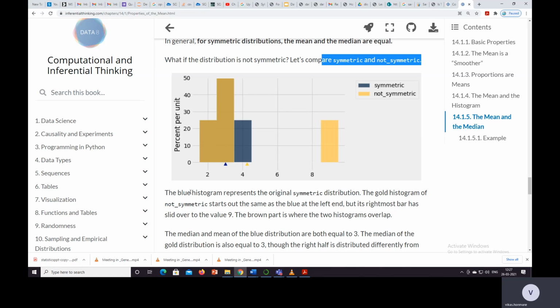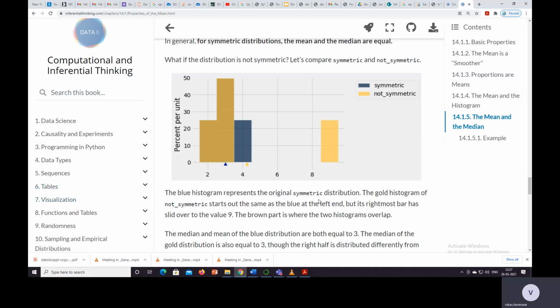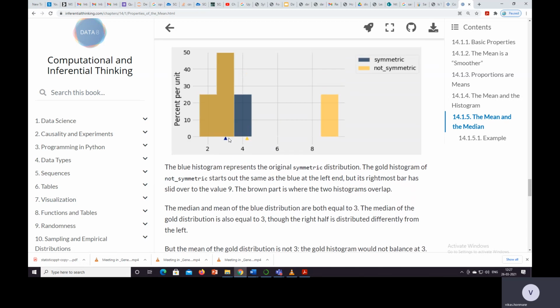So the blue histogram represents the original symmetric distribution, and the gold histogram is not symmetric. And here the observation for the symmetric distribution is that we have mean and median which is 3, and for the non-symmetric we have median as 4 and mean as 4.25.